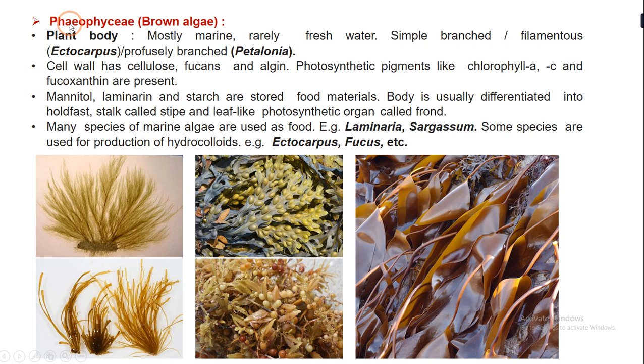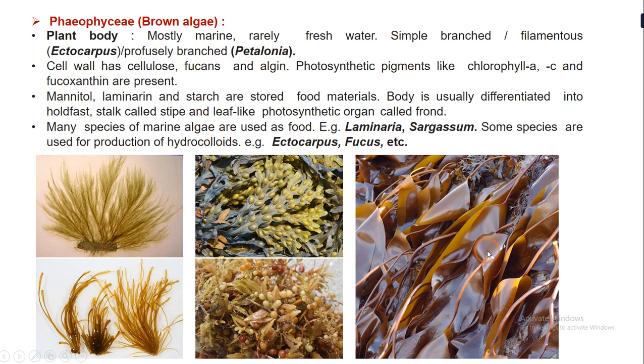The next one is Phaeophyceae, that is the brown algae. The plant body of Phaeophyceae is mostly marine, and they are rarely seen in fresh water. They are simply branched and filamentous like Ectocarpus, or they are profusely branched like Petalonia.